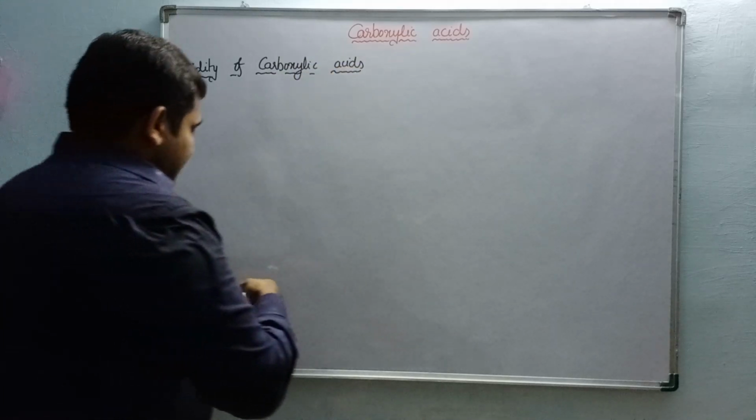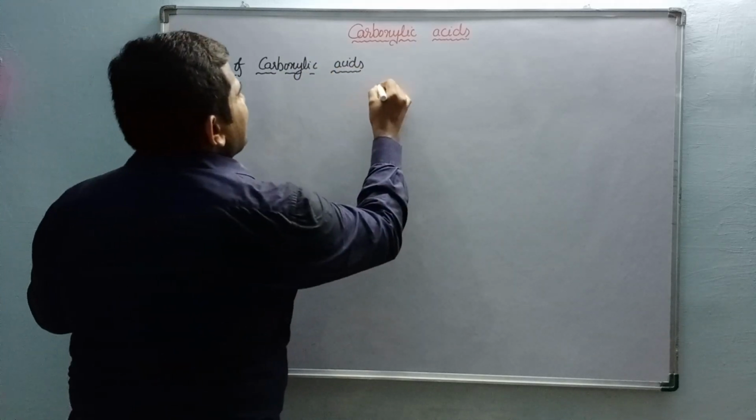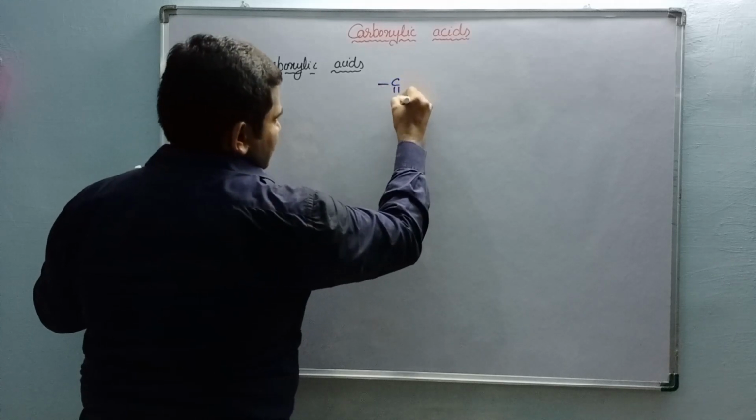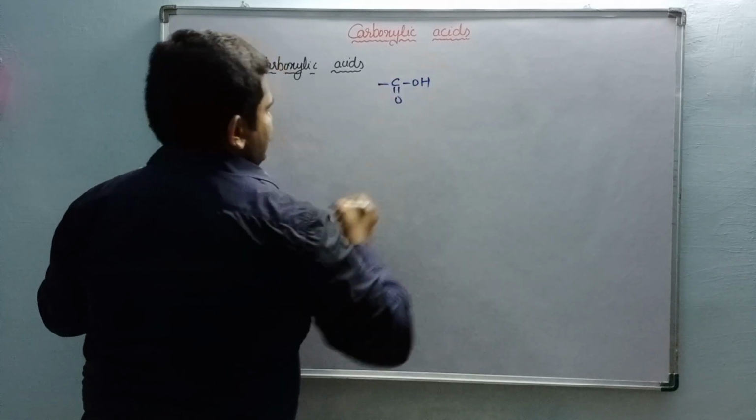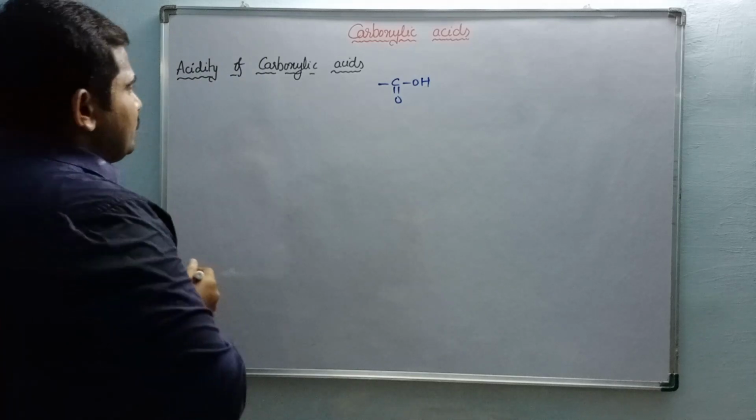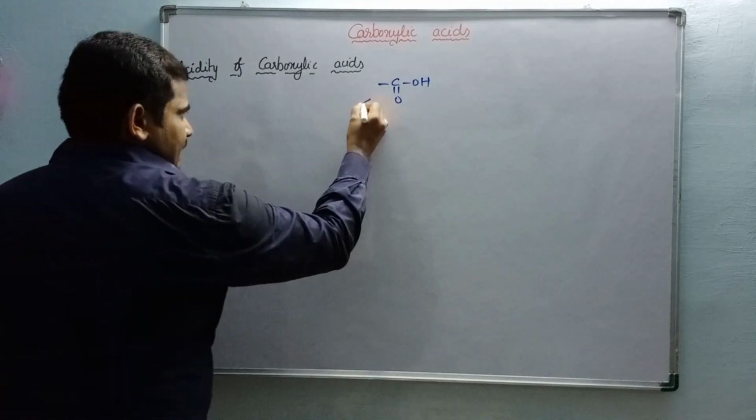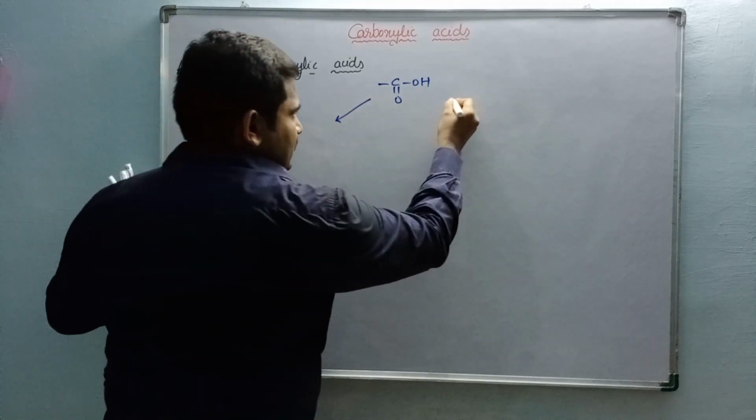So here the common functional group, what is that? COOH.